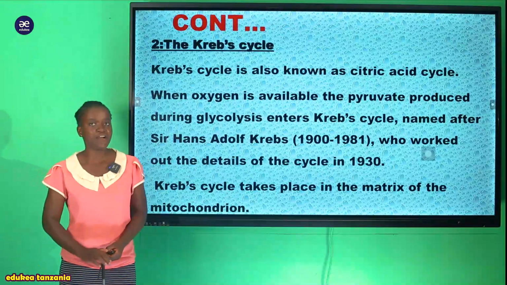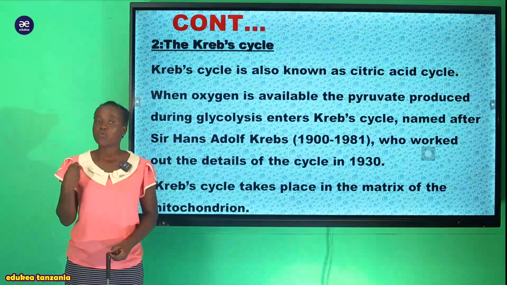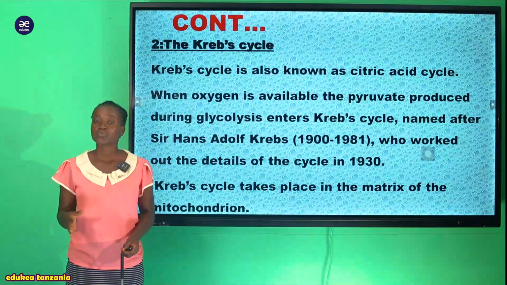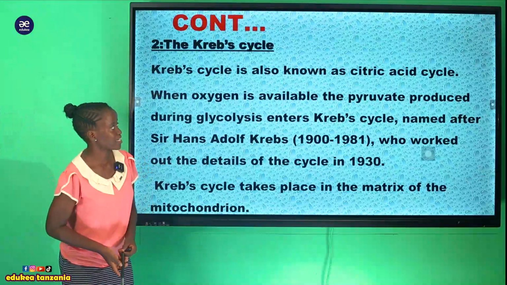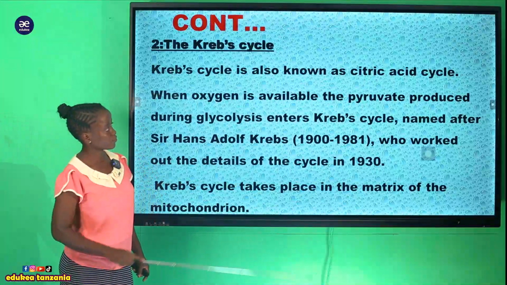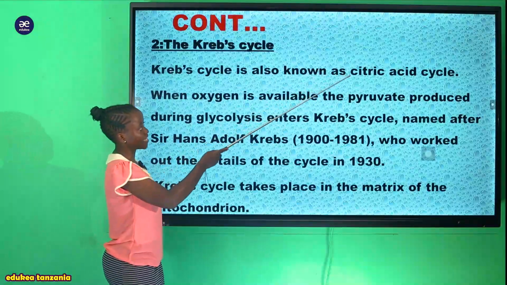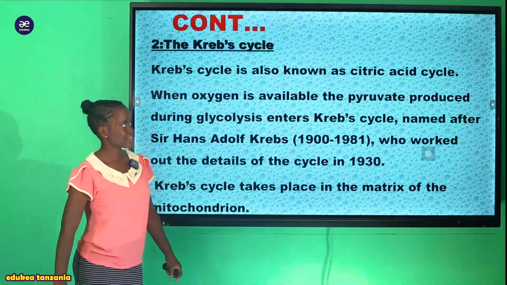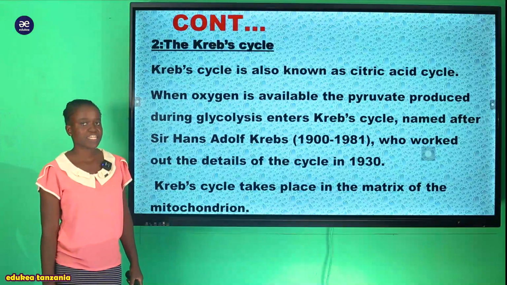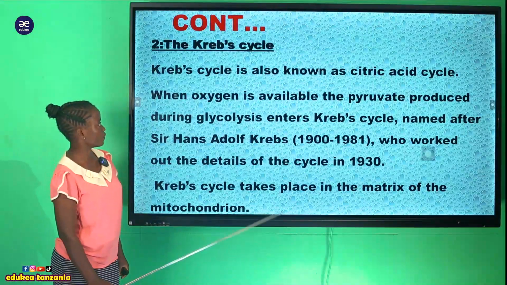So ukikutana na hayo majina usichanganyikiwe. Hapo tujue kwamba umeambiwa uelezee kuhusu hiyo Krebs cycle, that is the citric acid cycle. So hapo it can be abbreviated as CAC, that is citric acid cycle, or TCA, tricarboxylic acid cycle.